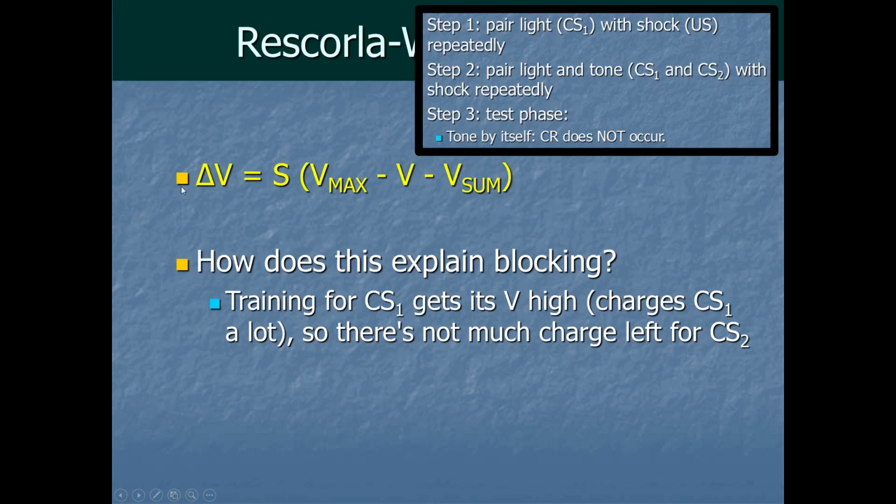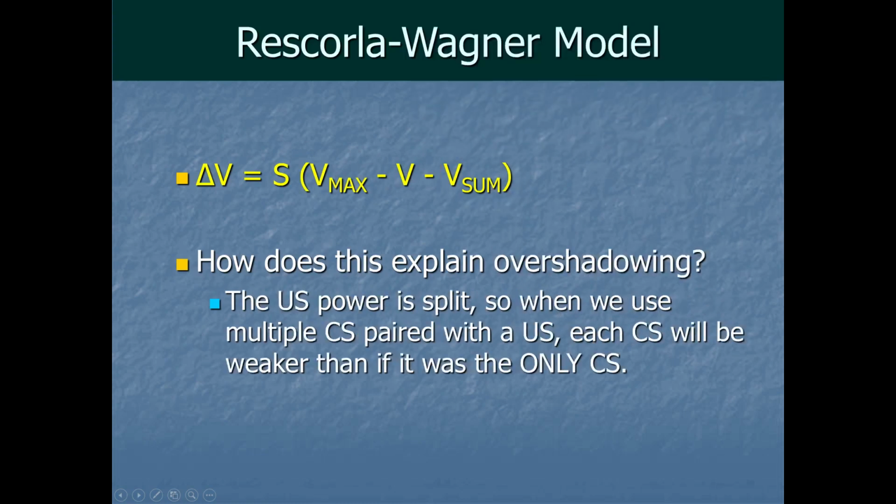When we're trying to figure out what's going on with the tone, we're already subtracting out the previous light experience. So that makes sense. Some of the prior associations have taken away power that the shock has to associate with things in general. So that's why the V sum is important when you're thinking across multiple CSs. We can start to make sense of how one CS has less change or less power based on other experiences happening. That helps explain blocking.